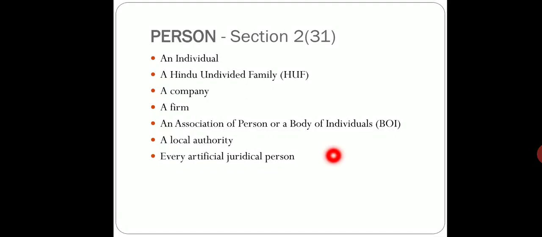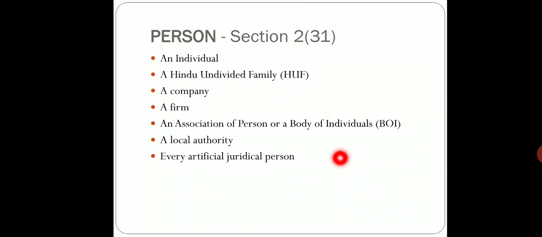Person includes an individual, that is a natural person, a human being, including a minor or even a person of unsound mind. Number 2 is Hindu undivided family. Third, company. Fourth, firm, an association of persons or a body of individuals, whether incorporated or not, a local authority, and every artificial juridical person not included in the above.